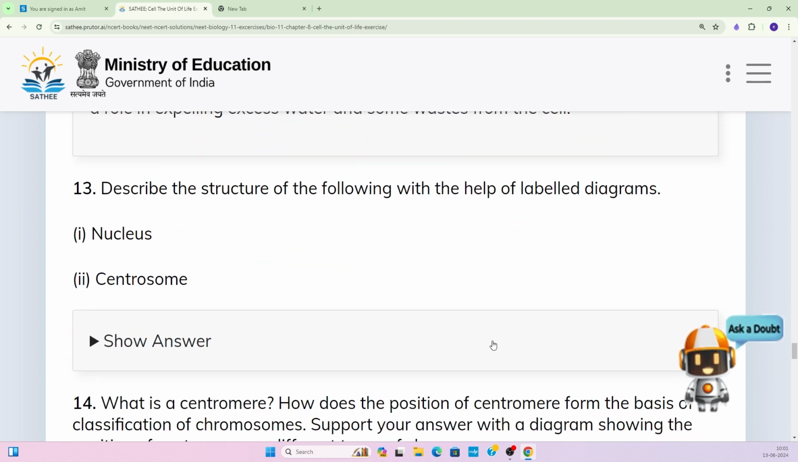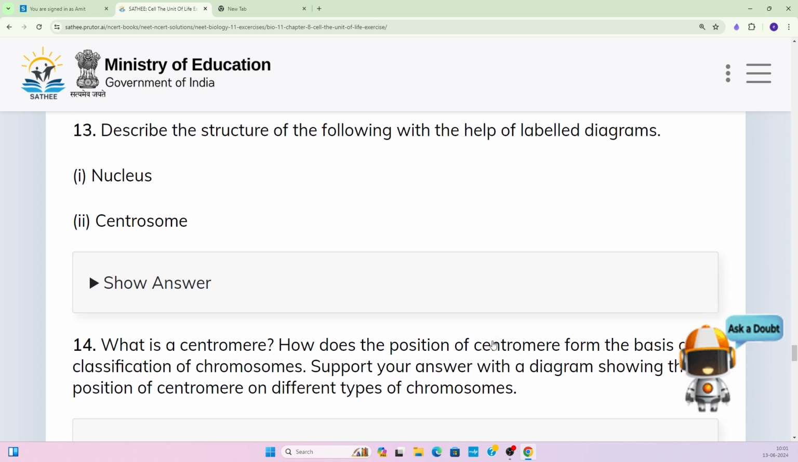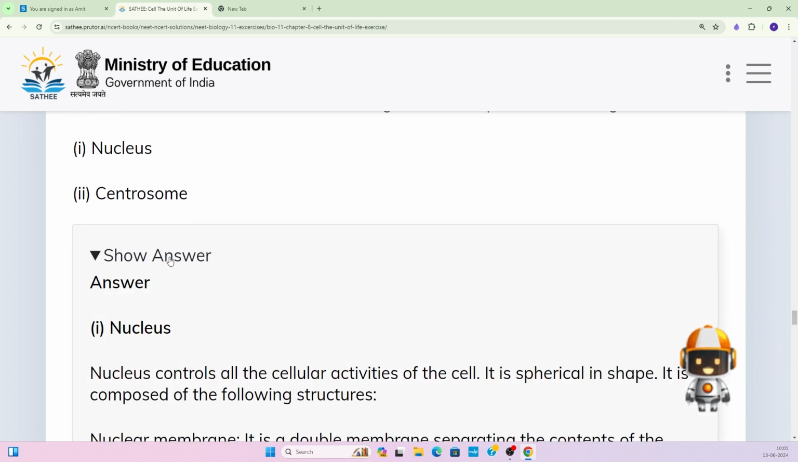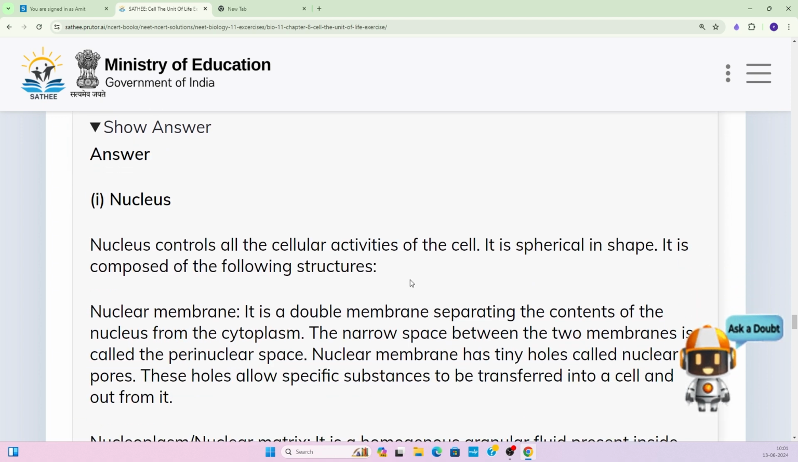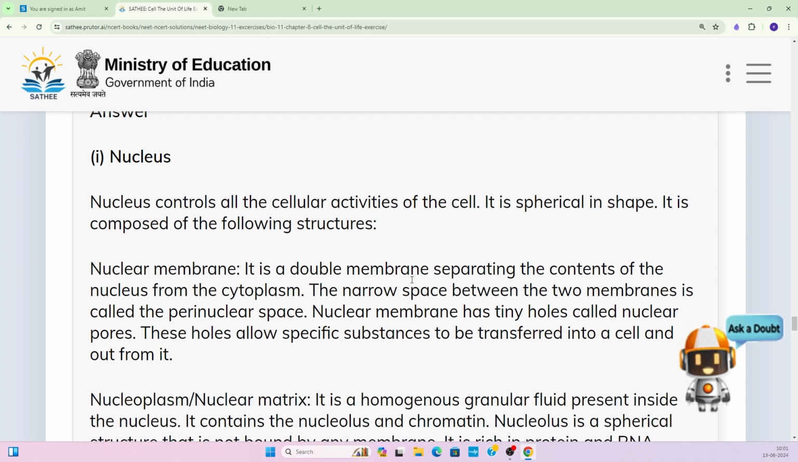Describe the structure of the following with the help of a labelled diagram: nucleus and centrosome. So the nucleus controls all the cellular activities of the cell. It is spherical in shape. It is composed of the following structures.